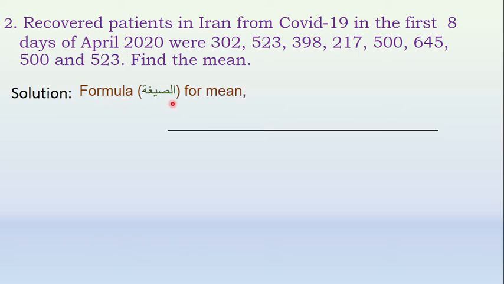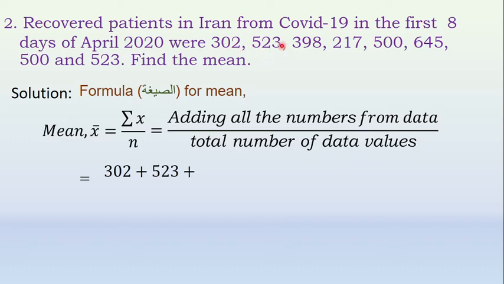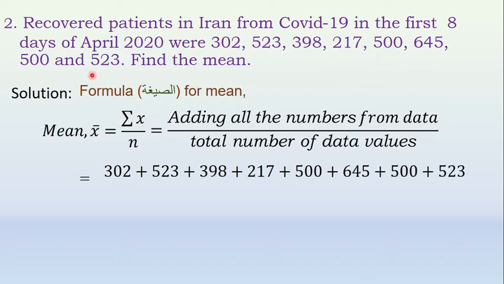First, you have to write the formula for mean. That is mean x bar equal to sigma x by n. Sigma x means adding all the numbers from the data by total number of data values. Add all the numbers: 302 plus 523 plus 398 plus 217 plus 500 plus 645 plus 500 plus 523. Add all these values divided by total number of data values. Count 1, 2, 3, 4, 5, 6, 7, 8, divided by 8.